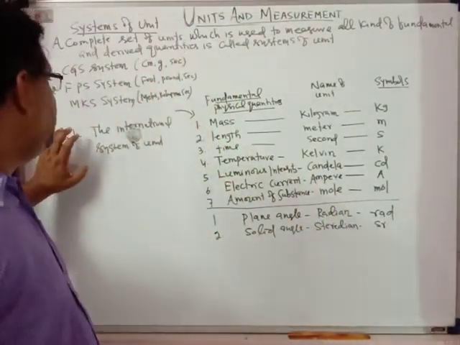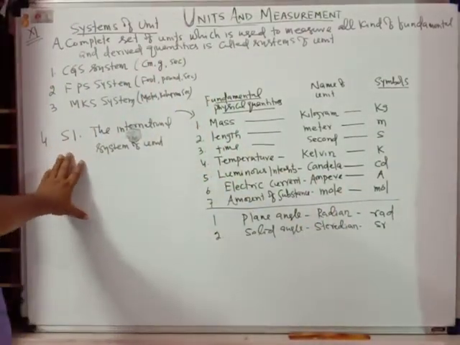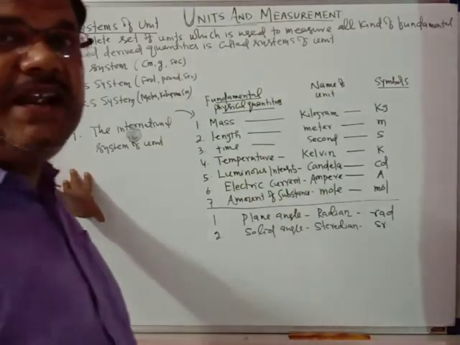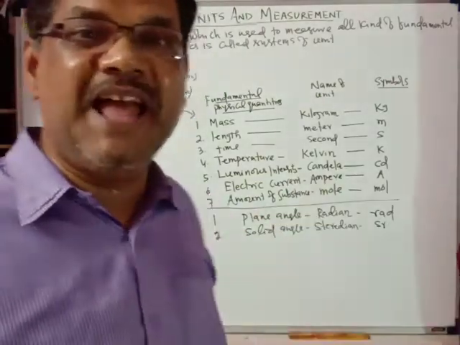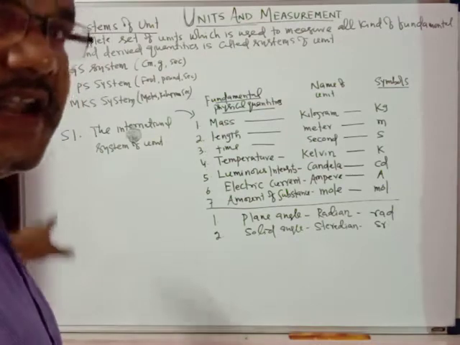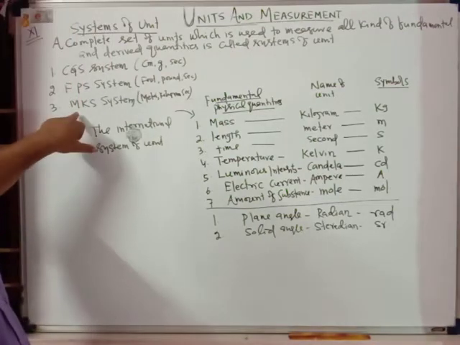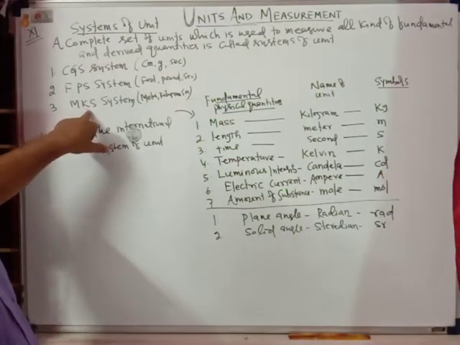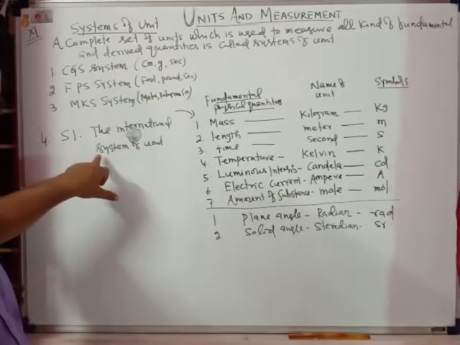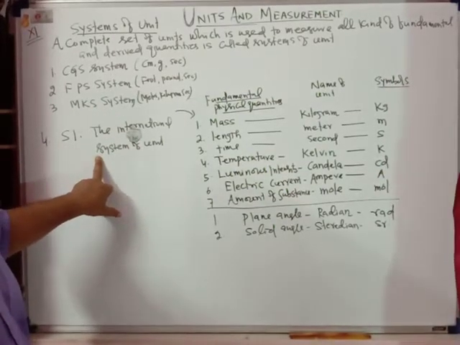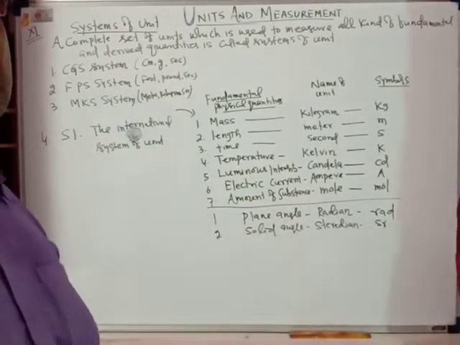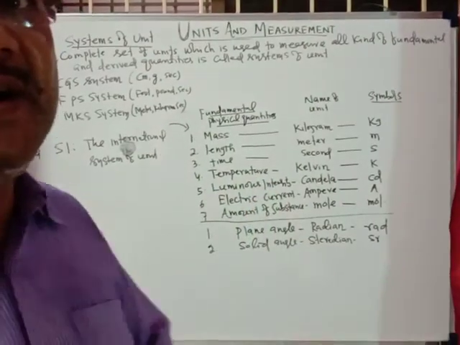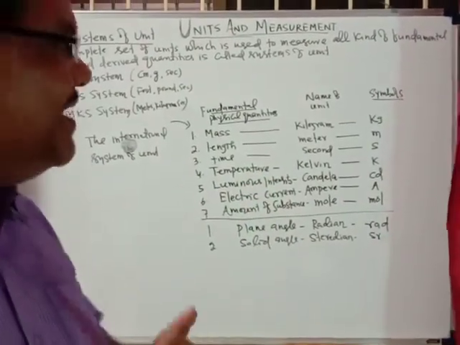But the international system of units, that is the SI system, is the advanced form of the MKS system of units. It includes the MKS system: length, mass, and second are included in the international system of units. The international system of units includes 7 fundamental units.